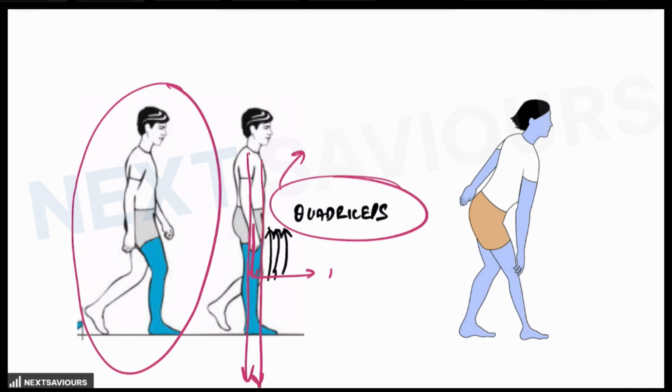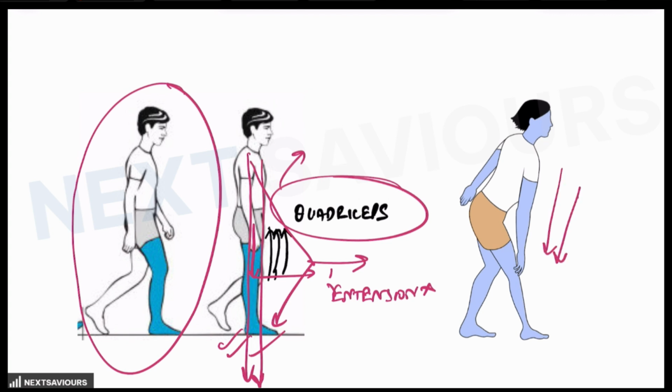That is the role of quadriceps. Now in case the quadriceps is weak, what will happen? The knee joint may not remain fully extended during weight bearing. So whenever the patient tries to bear weight on the affected limb, there will be a jerky movement forward because there will be no extension of the knee joint, right? So this leads to instability, as the knee may buckle or collapse under the load, particularly when the limb is in the stance phase. So in order to prevent this, there is a compensatory mechanism which is known as hand to knee gait.